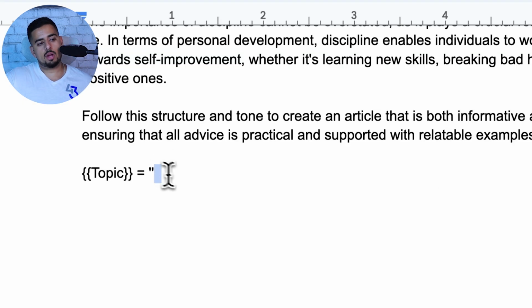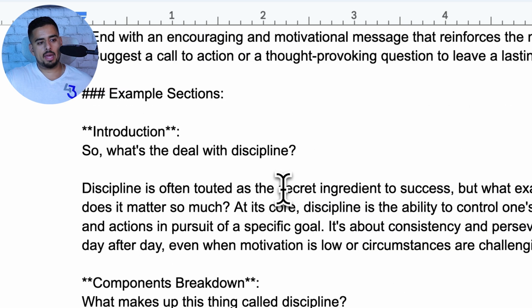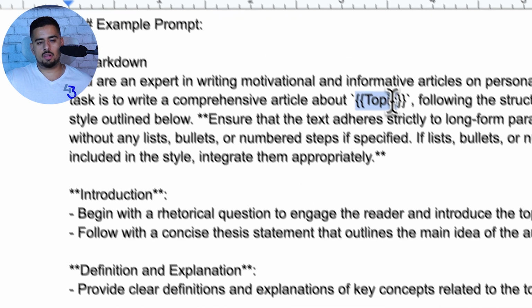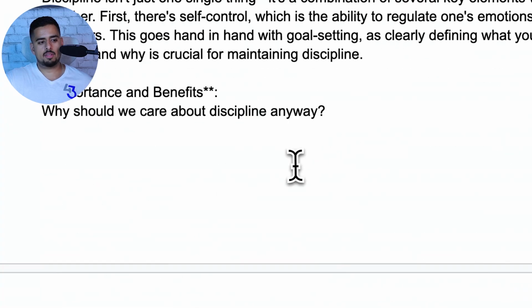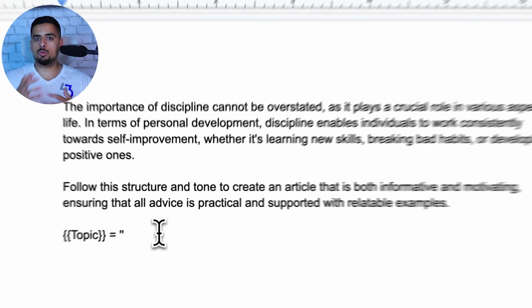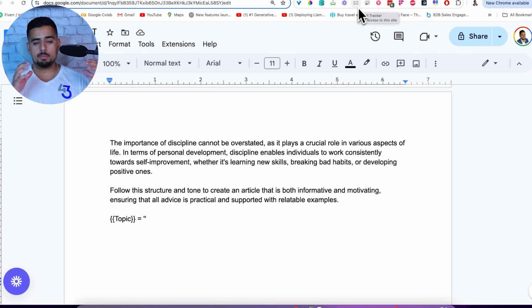As soon as you actually write a value here, it's going to automatically know anywhere else where you've referenced the word topic, which you do in the very beginning, should have this specific topic applied to, and it'll write about that topic without you doing too much work. Right now, we're actually going to put the pedal to the metal and give this prompt a shot.